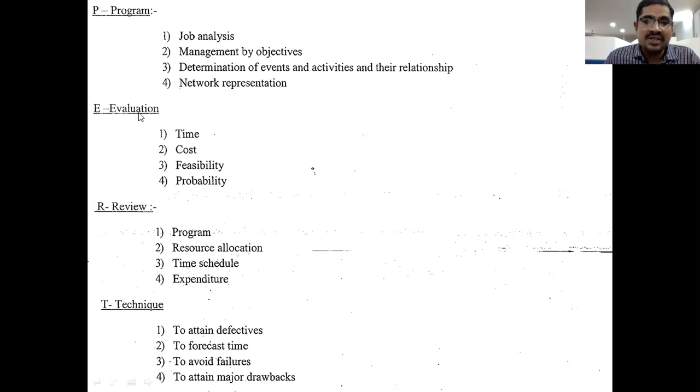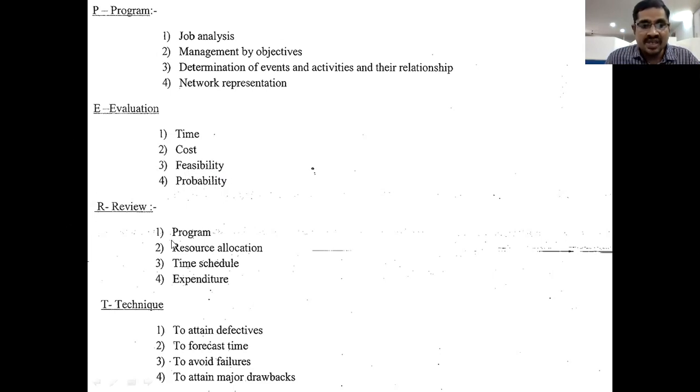And next, evaluation means estimation of time, estimation of cost, feasibility study and probability studies. These four are concentrated here. Evaluation of particular contracts means listing out merits and demerits, estimation of cost, estimation of time, and studying feasibility, how it is possible or not, and probability, what are the chances we have to fulfill this particular contract within time or not. That is always a probability.